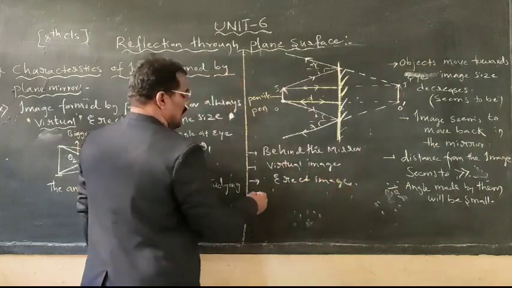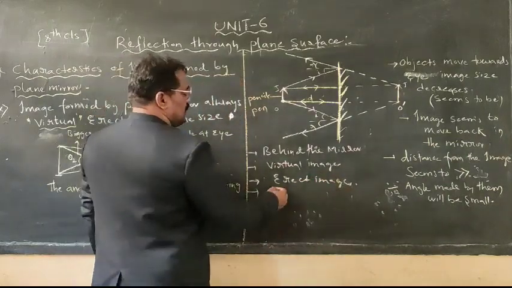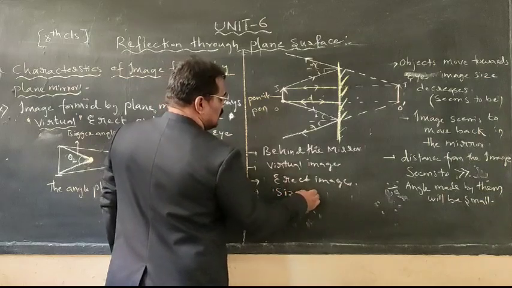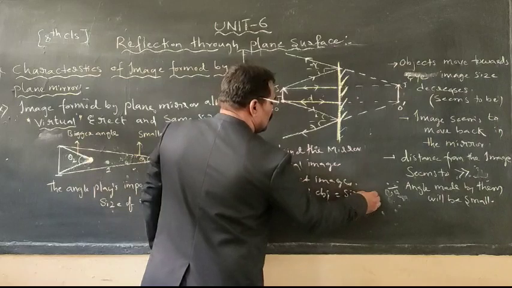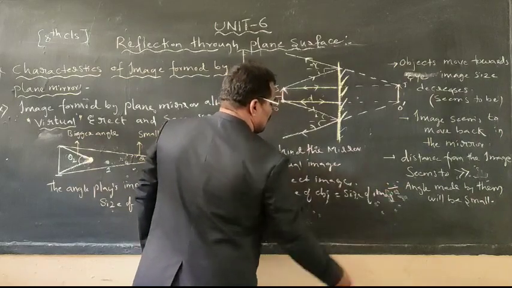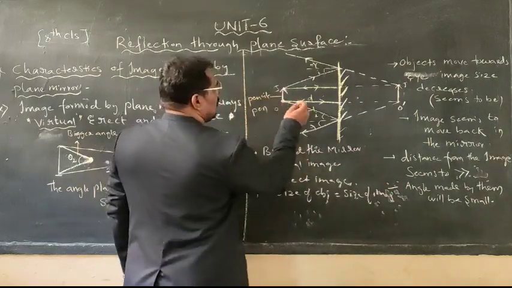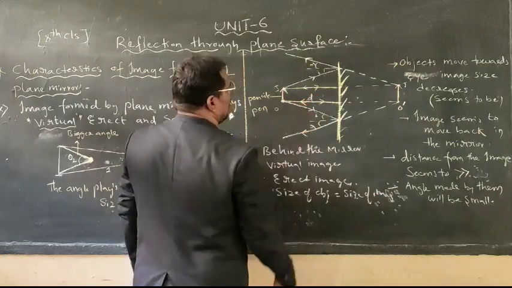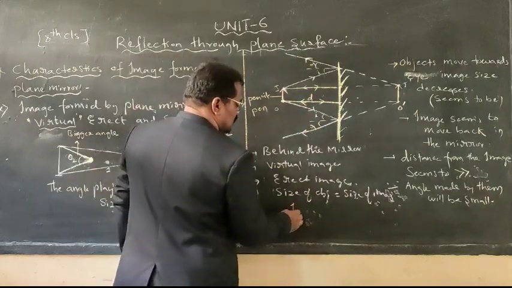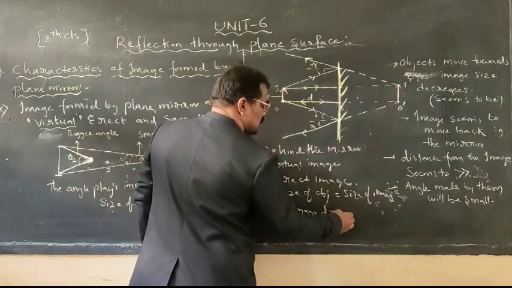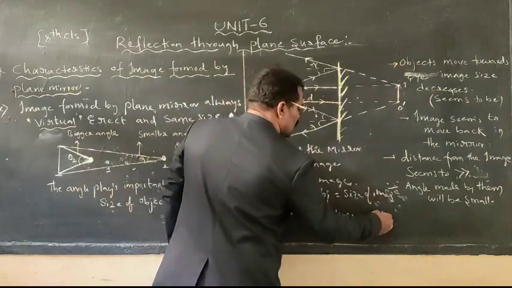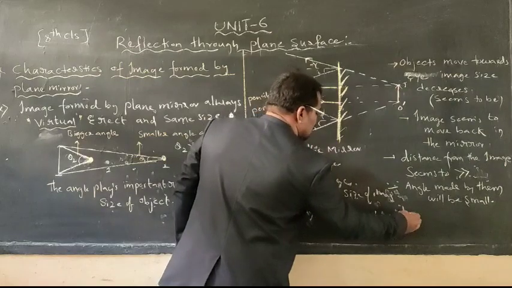And not only that, the size of the object is equal to the size of the image. If I take the object distance as d, then the image distance is equal to the object distance.